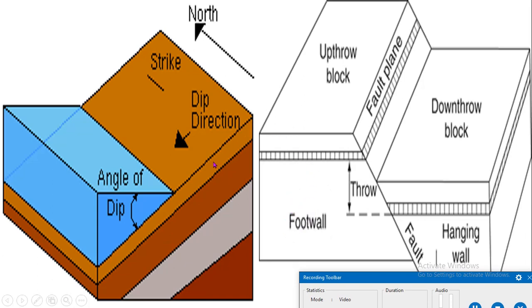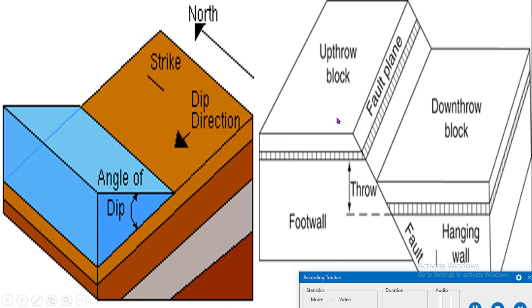What is the classification of fault? Mainly, fault classification depends upon the displacement of the block. Displacement means in which direction the blocks are displaced. That is, it depends upon the direction of strike and dip.